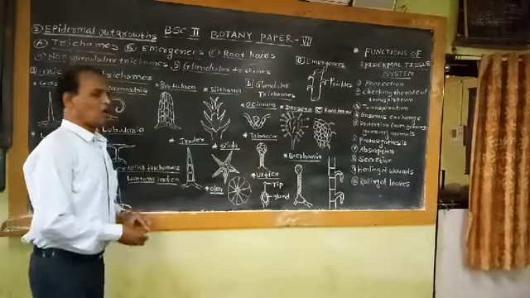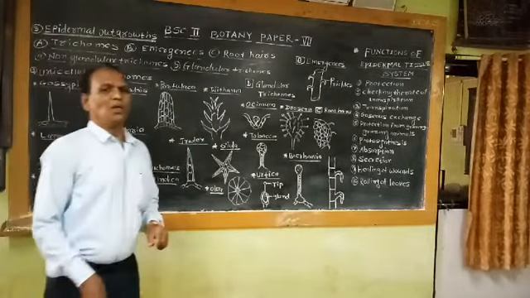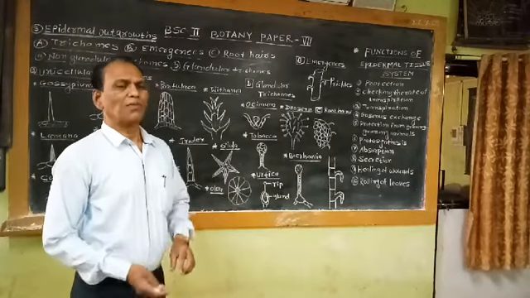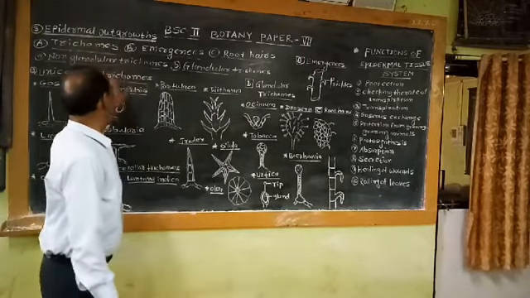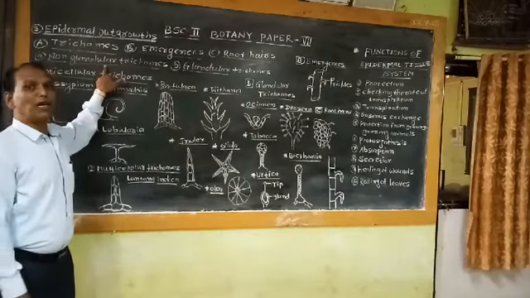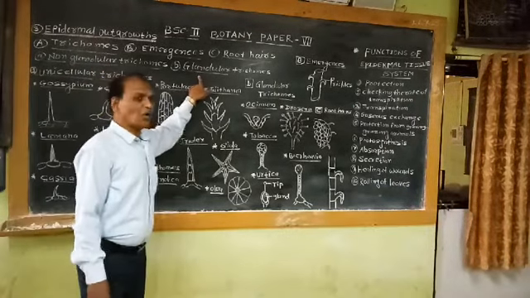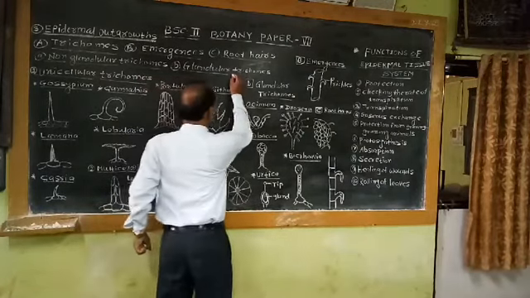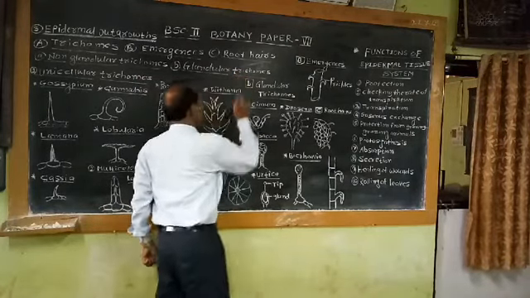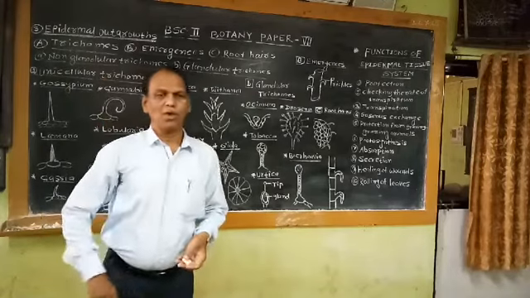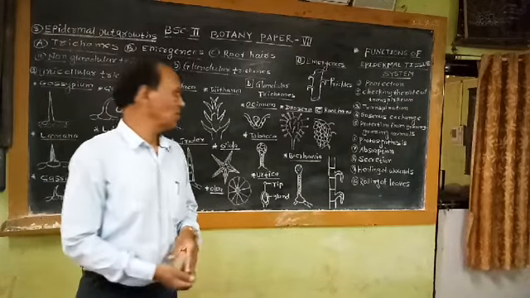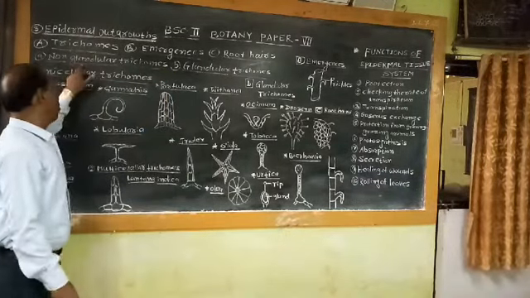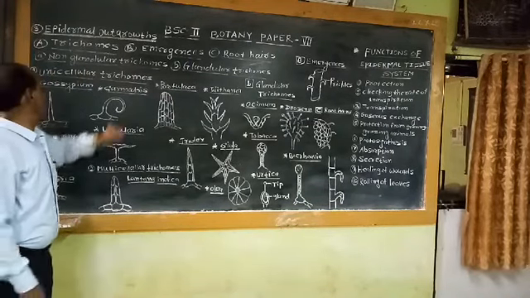If the trichomes do not have the ability of secretion of any kind of substances, then these trichomes are studied under the heading of non-glandular trichomes. Another kind of trichomes are studied under the heading of glandular trichomes. These glandular trichomes mostly have the power of secretion of different types of secretory compounds. So the first category of trichome is the non-glandular trichome.